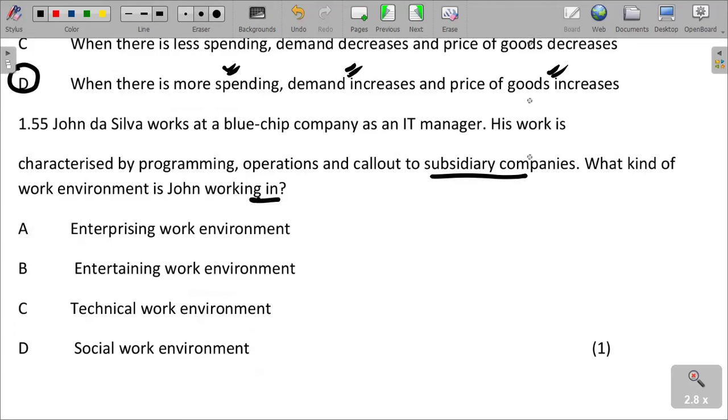It's a technical work environment. We are talking about work characterized by programming operations and call outs. As we can see, these are technical work environment activities.